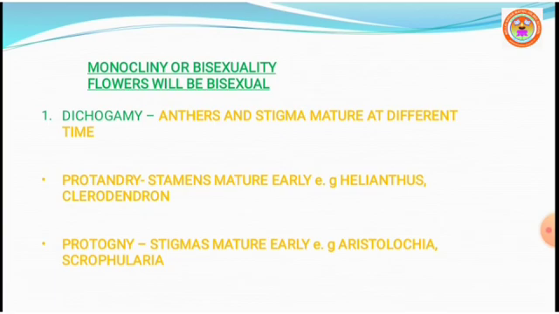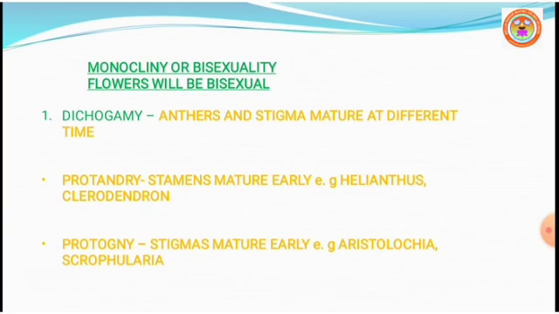Protandry: proto, earlier; andry, male sex organ. Stamens of the flower mature earlier than the stigma of the flower. This condition is exhibited in Helianthus annuus, that is sunflower, and another one is Clerodendron. Another one, protogyny: proto, first; gyny, female sex organ. The stigma matures earlier than the stamens of the flower.